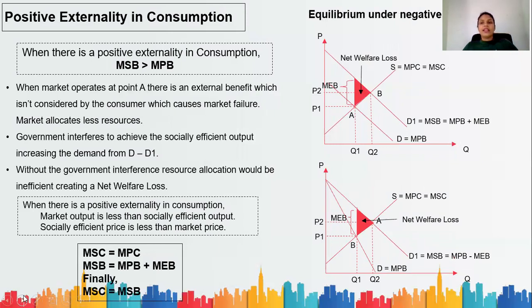The same way, we'll understand positive externalities in consumption. Okay, when there is a positive externality in consumption, marginal social benefit is greater than marginal private benefit. That means your demand will obviously increase. Yes, without the government intervention, there is going to be a net welfare loss. When your demand increases, your quantity will increase, your price will increase. That means under a positive externality in consumption, market output is less than the socially efficient output and the market price is less than the socially efficient price.